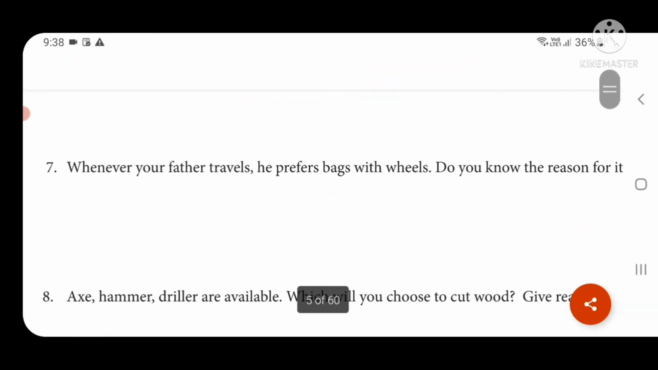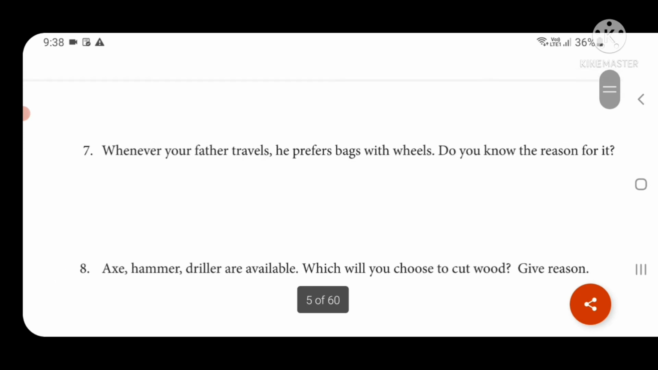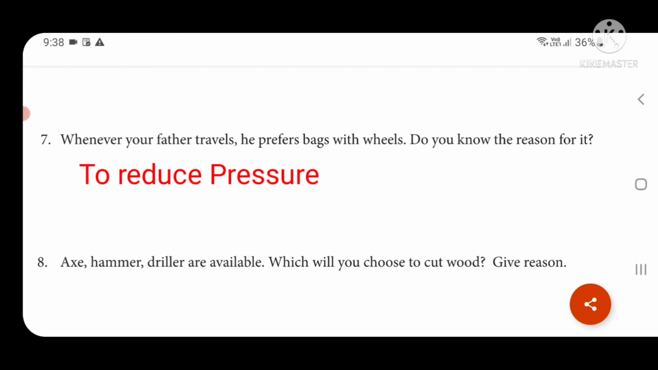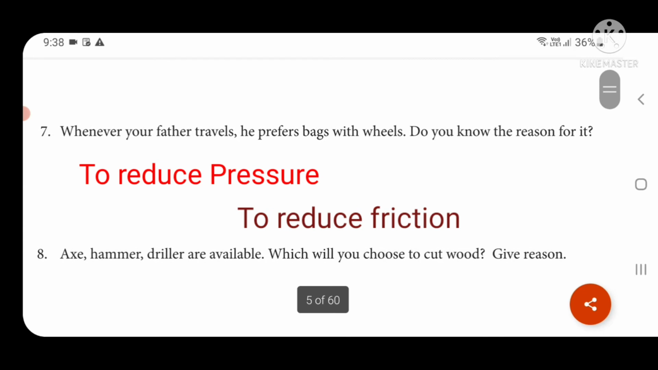And next one, whenever your father travels, he prefers bags with wheels. Do you know the reason for it? The reason behind bags with wheels is to reduce the pressure as well as to reduce the friction.